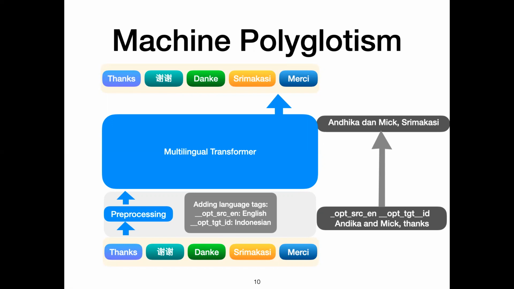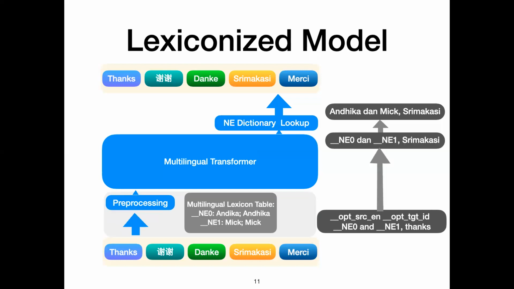And in the case when the named entities are very rare and when there are many of them, this is not working. So we need a better solution. So in our model, we actually have built a multilingual lexicon table that covers 124 languages. And instead of being funneled into the transformer, we actually mask it with our NE0 and NE1 and translate. And the final translation is decoded by our target dictionary and then returned to the Indonesian.